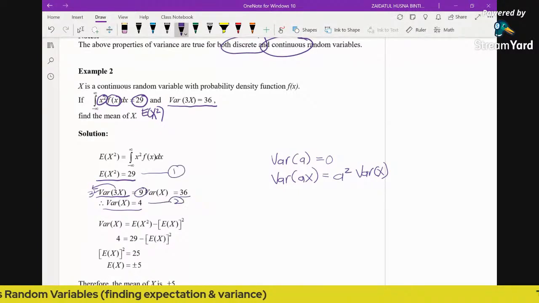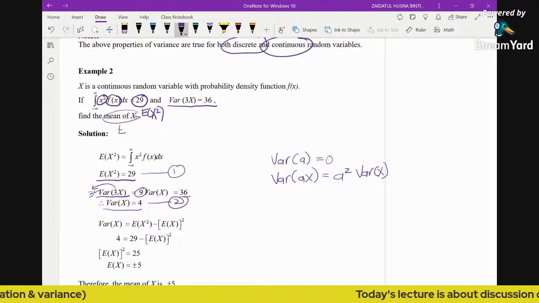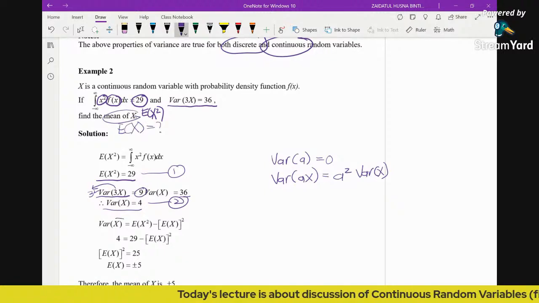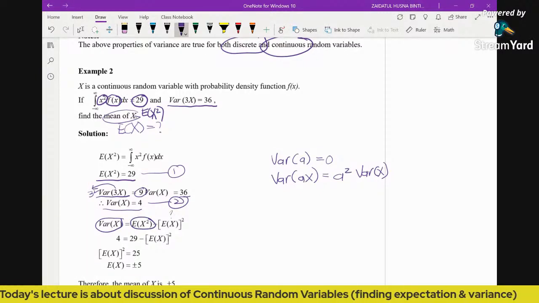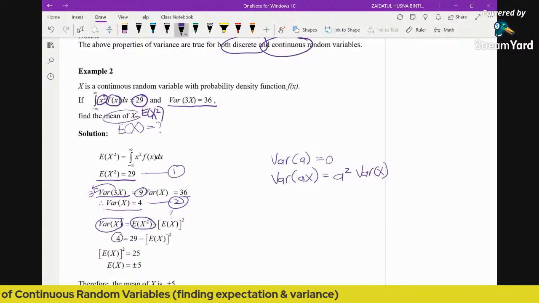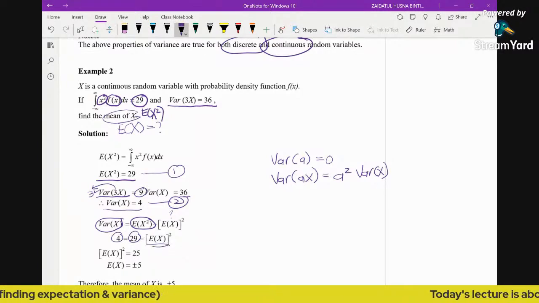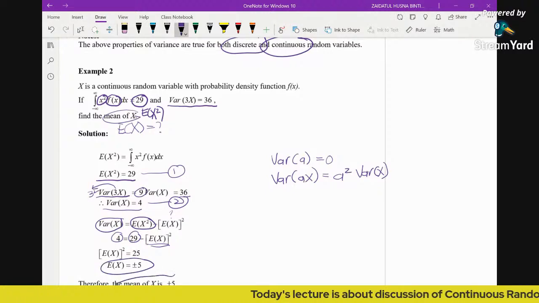Now we have got two pieces of information here, and the question says find the mean. Finding the mean means finding the expectation of x. So what do we do? We have this value and this value, and this one is unknown. So you just substitute the value of variance x and the expectation of x squared into the formula, and make this the subject. And the mean is going to be this answer. Again, I need to remind you, the mean can be both positive or negative.